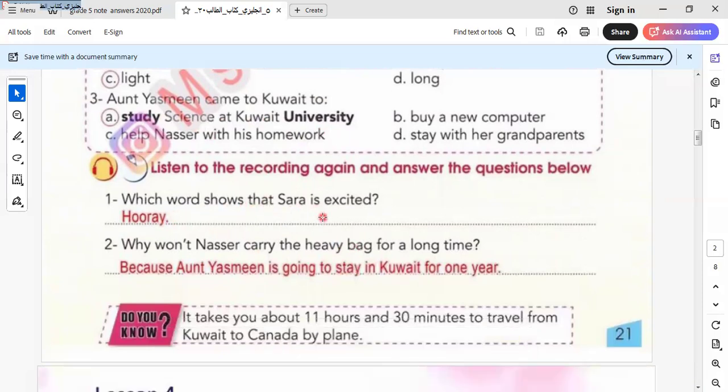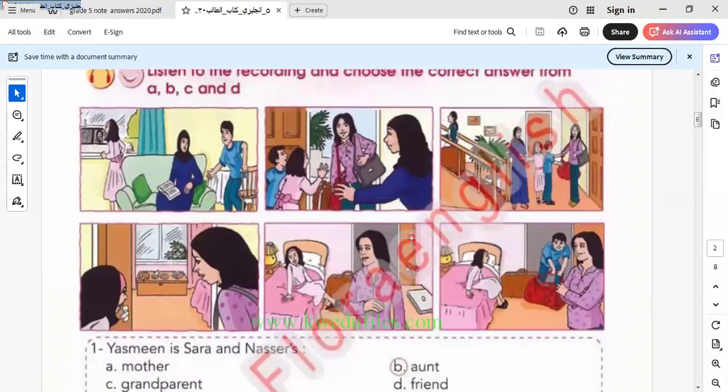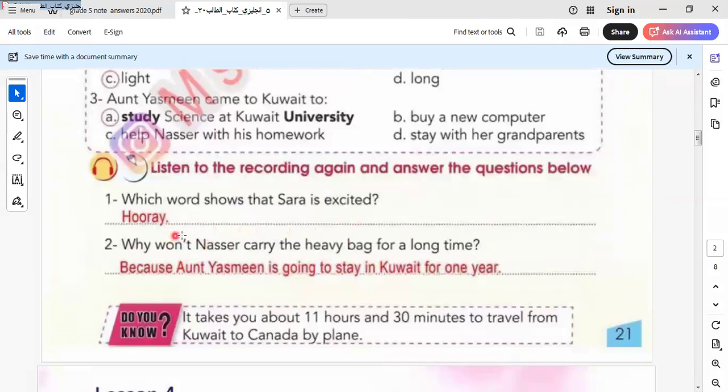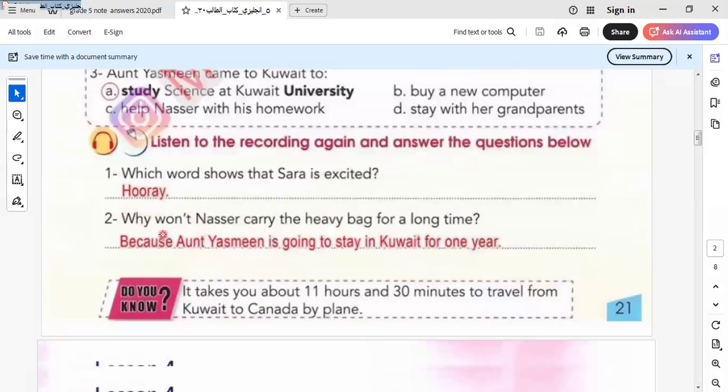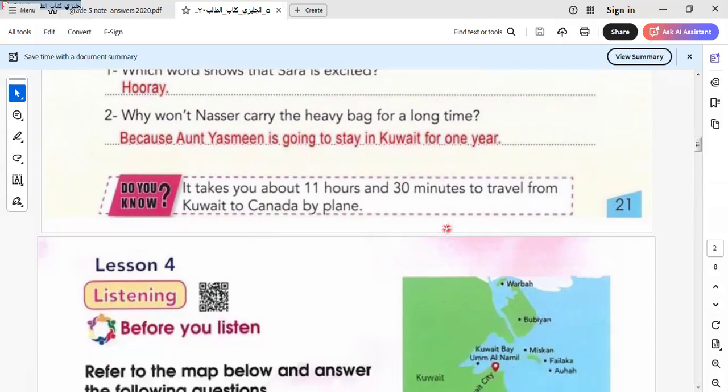Which word shows that Sarah is excited? Here we have words that show Sarah was excited. It will be hurry. This lesson depends on listening, so here are the answers of the listening questions. Why doesn't Nasser carry the heavy bag for a long time? Because Aunt Yasmin is going to stay in Kuwait for 1 year.